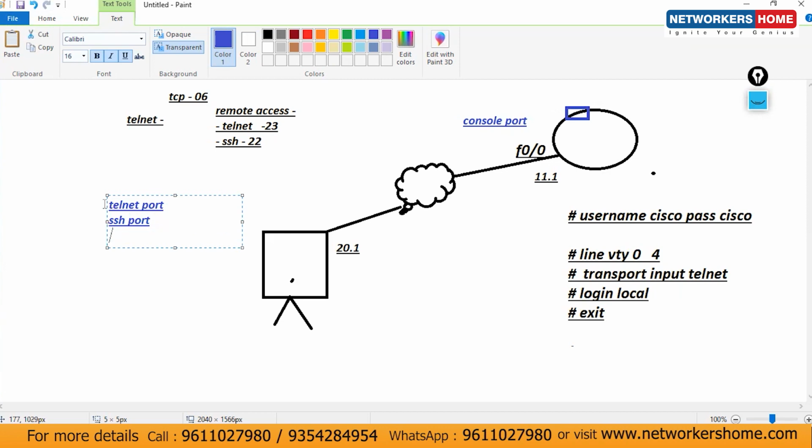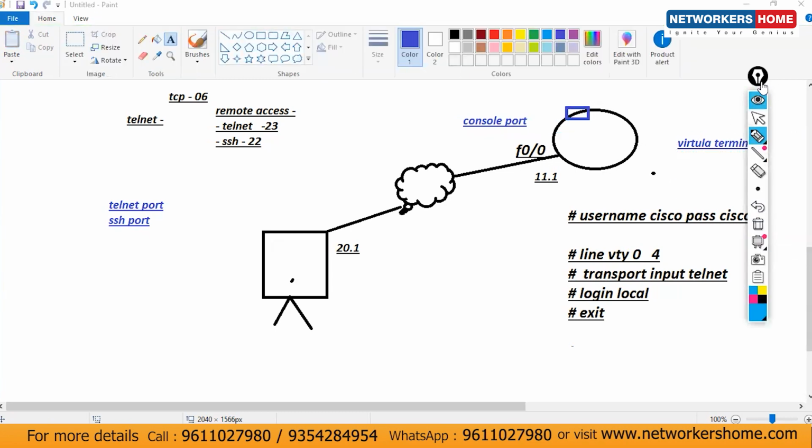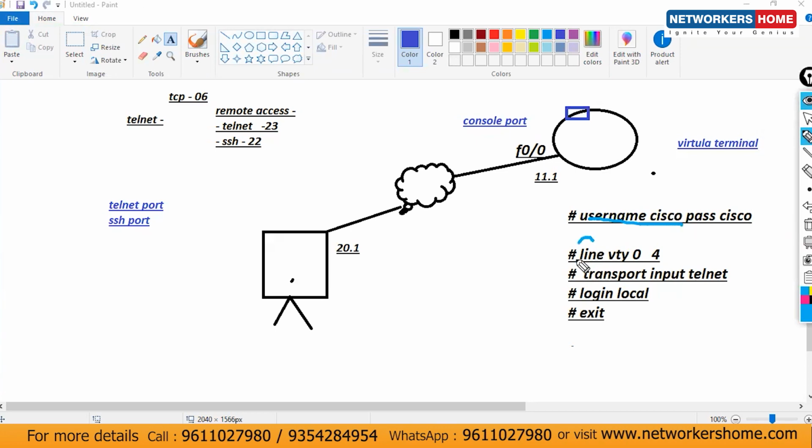So we have to go with the virtual concept. That virtual concept is known as virtual terminal. So we have to use the virtual terminal concept. Hardware is not there. What is there? Virtual terminal. So first of all, we need the username and password that is configured. Line vty. VTY means virtual terminal. I'm using virtual terminal. This is the syntax for any terminal. And what's the syntax here? Line vty. So this is all about virtual terminal.